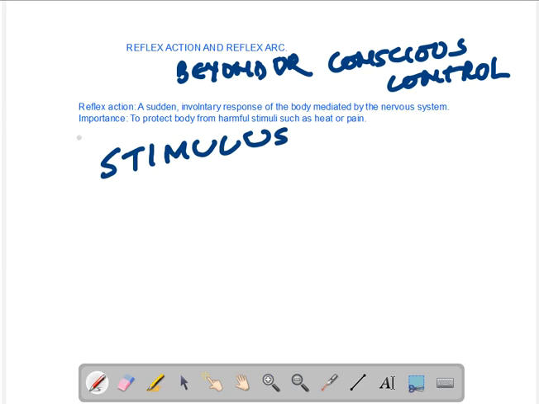So what is the importance of reflex actions? Now, reflex actions usually are involved in protection of the body from harmful stimuli. We can take a couple of more examples. For example, if a cracker bursts behind your back, your response is screaming, you're closing your eyes, putting your hands on your ears, and none of these acts are actually thought out. They just happen suddenly. So these are all reflex actions.